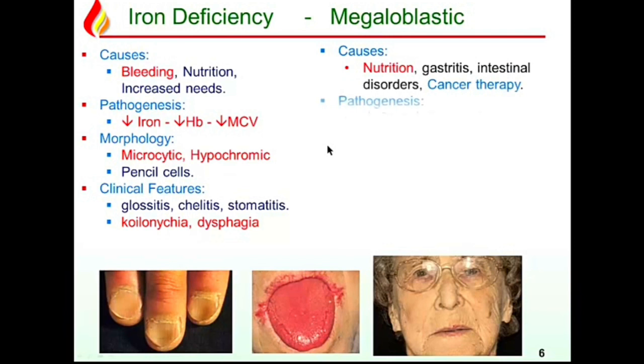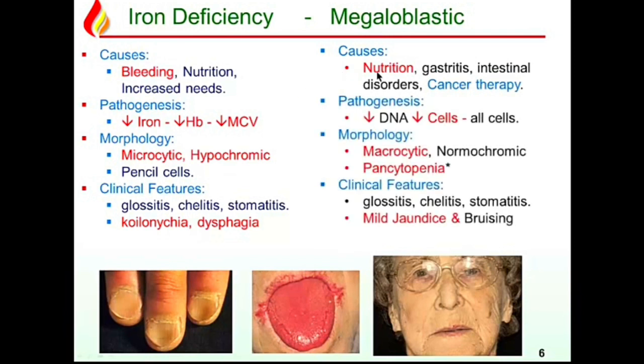Now, megaloblastic: major cause is nutrition, that is decreased B12 or folate in the food, or antibodies, or damage to the absorption apparatus, the gastrointestinal disorders: gastritis, intestinal disorders, surgery, blind loop syndromes, chronic gastroenteritis, inflammatory bowel disease, malabsorption syndrome, and in addition, cancer therapy. Cancer itself, when it is fast growing high-grade cancers, utilizes all the available B12 and folate, and patients may suffer from deficiency.